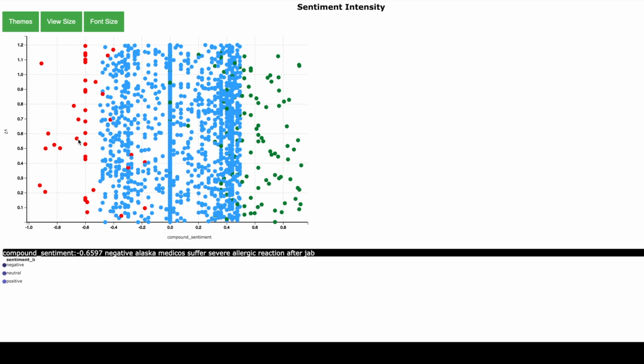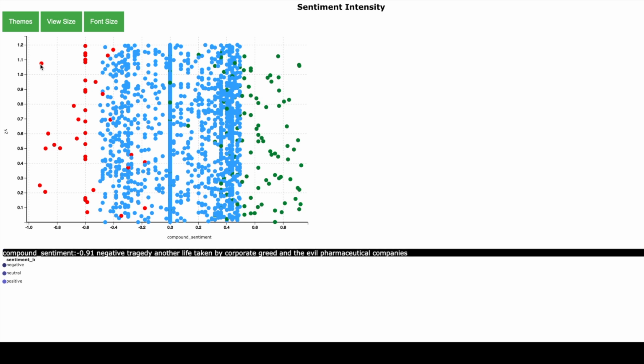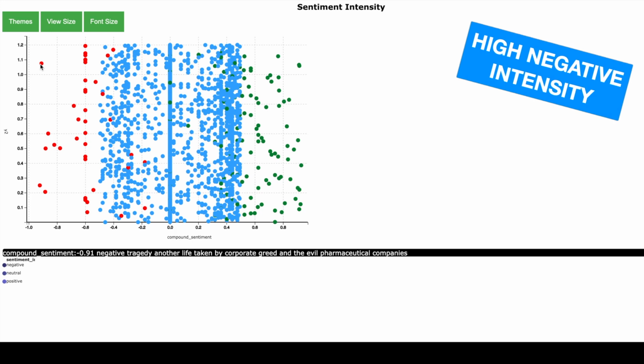Now let's move more left to find tweets with higher negative sentiments and higher intensity. So for example, if I take this one, it is about tragedy, another life taken after corporate greed and evil pharmaceutical companies. So that's a pretty nasty tweet.